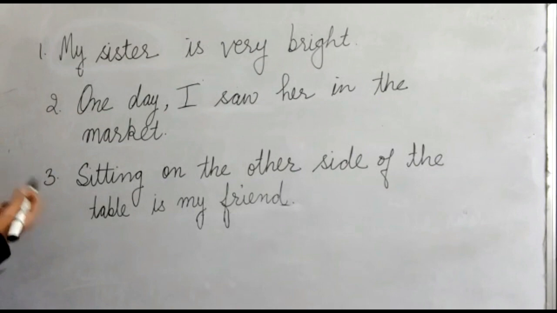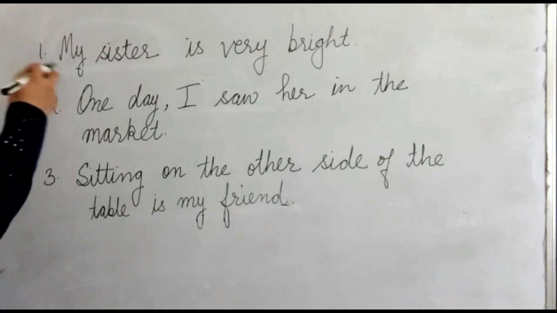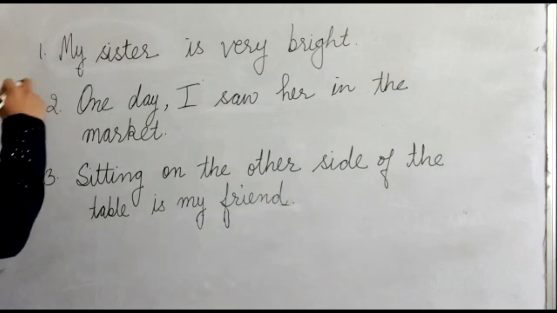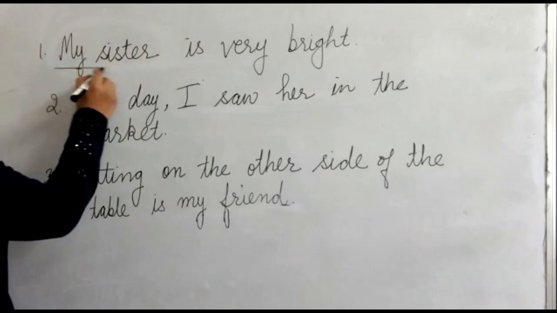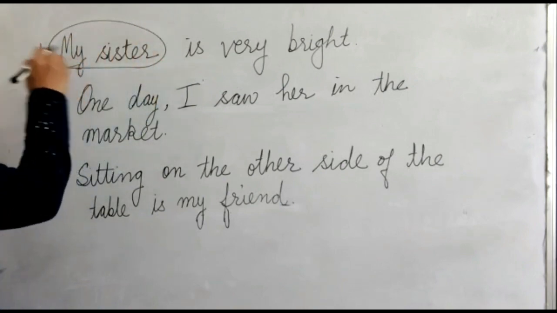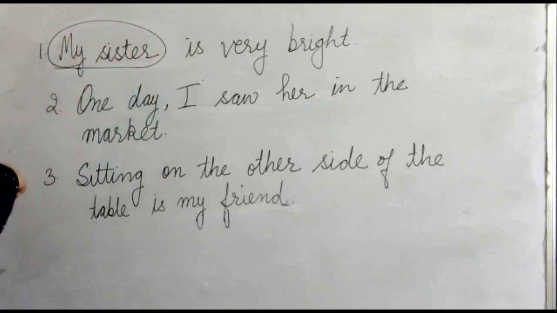The subject is usually given in the beginning of the sentence, but it can also be given anywhere in the middle of the sentence, and it can also be given in the end of the sentence. In all the sentences that we have done before, the subject was given in the beginning, and also in the first sentence here that says, my sister is very bright. Now who is very bright? My sister is very bright. So my sister is the subject here, which is given in the beginning.